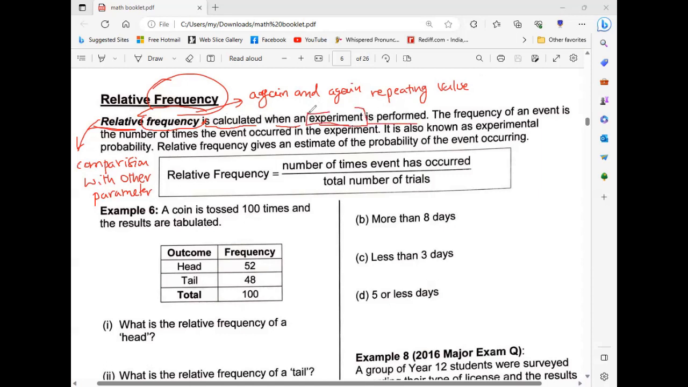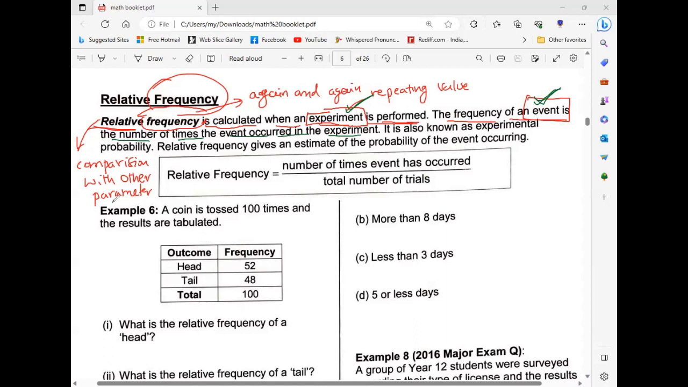Actually, it is not just an experiment, it is a random experiment. A random experiment is performed and relative frequency is calculated for the frequency of an event. What is an event? In this experiment, the outcome is called an event. The number of times the event occurred in the experiment.